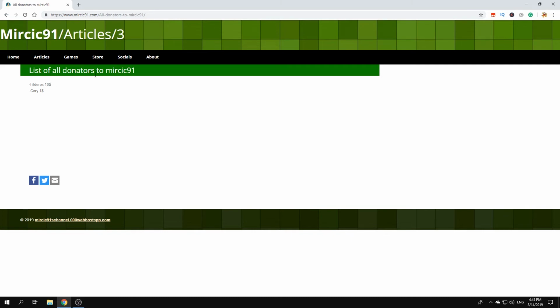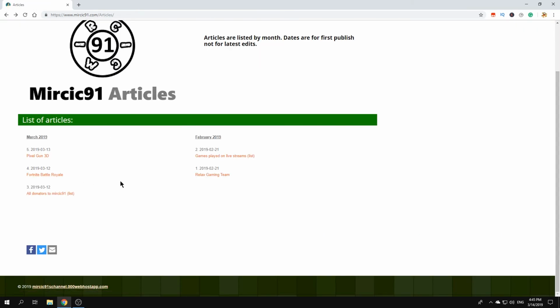This is the list of donations, all the donors to Mirci 91. I have only 2, but I'm very happy about those. We'll feature every donation here. If you don't want to be featured, of course, you can tell me, but by default I will list all of them here. These lists will be updated once I have new stuff to add.